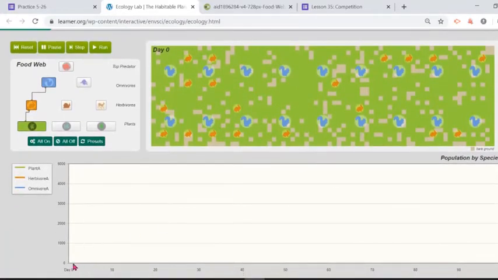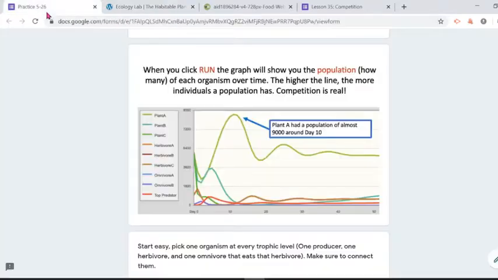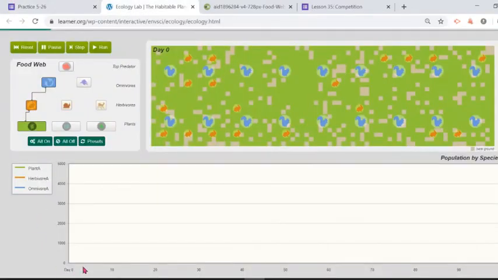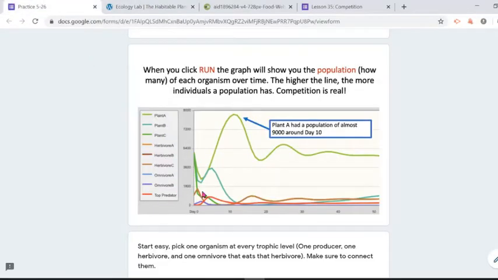And then we're going to see the main thing we care about, which is how well those animals are going to be doing over time. Remember from the questions that we have been practicing, whenever you see a graph like this one, we're looking at the y-axis. That's going to be our number of animals. That means that if you're going really up, your species, your population, is doing well. In this case, plant A is doing really well at this point in time, around day 10.